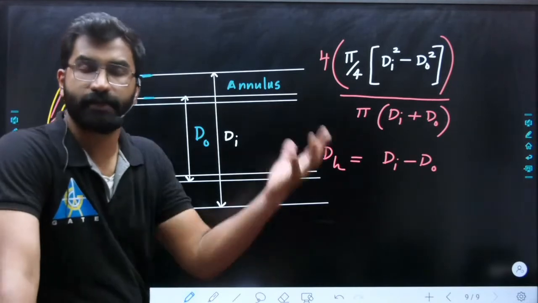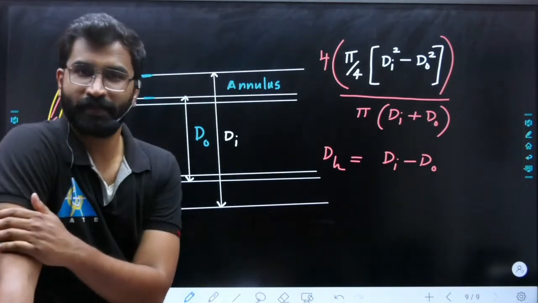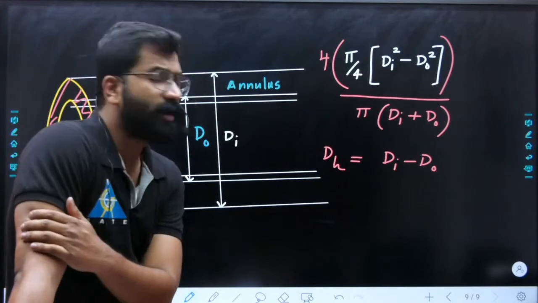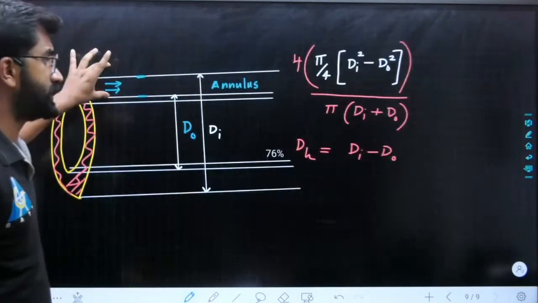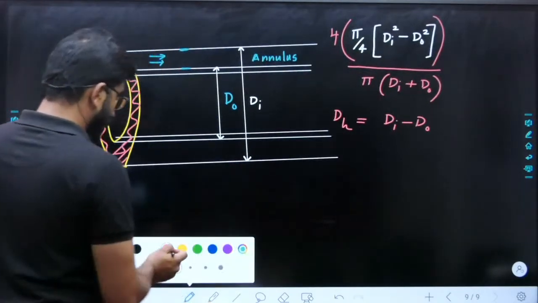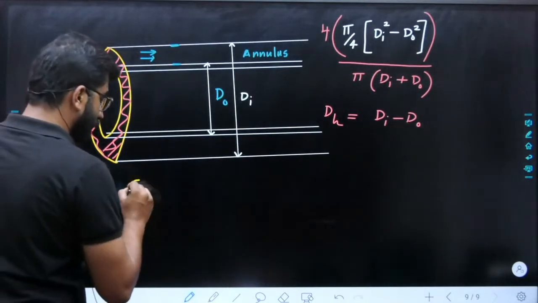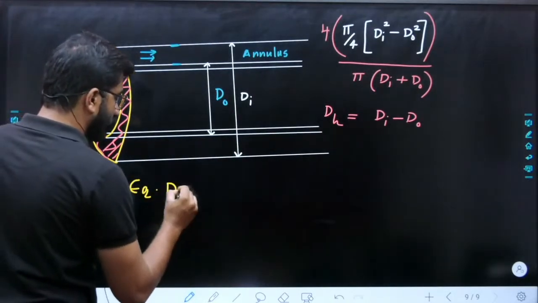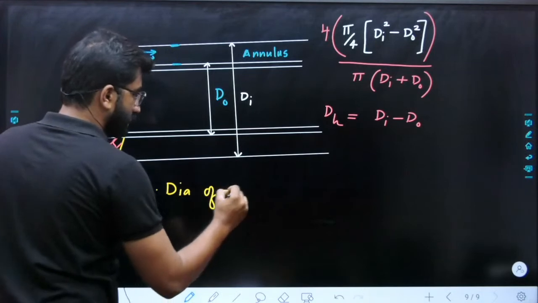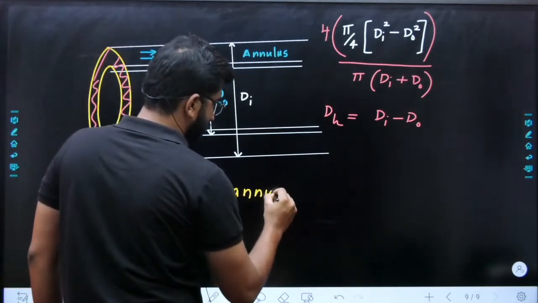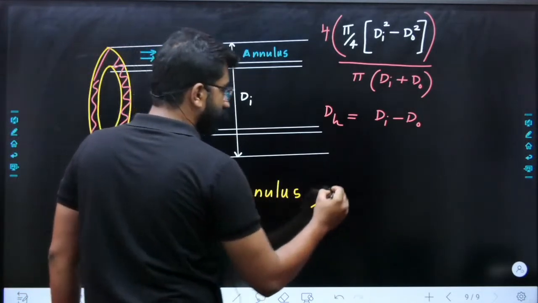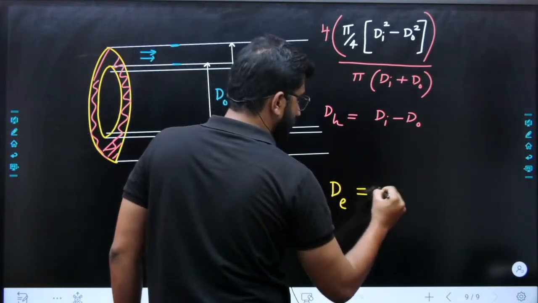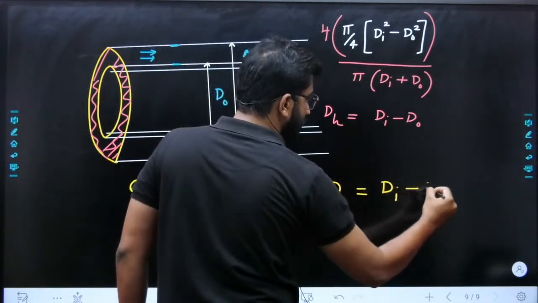Obviously, we are discussing fluid mechanics, so the hydraulic diameter or equivalent diameter for pressure drop in annulus is DI minus D naught.